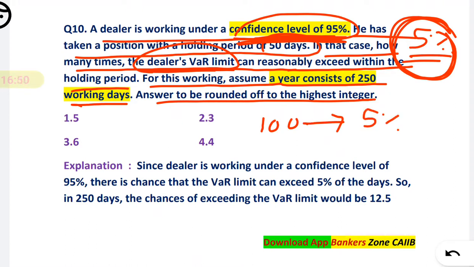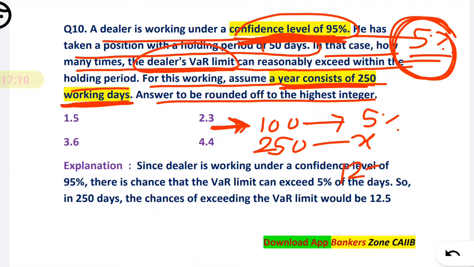Okay, so what they have said is that the year consists of 250 working days. So 100 means full, that is 100. So for the full year they have said 250 working days. So here, 250 out of 250, what will it be? When you solve, you cross multiply and divide. You will get 1250 divided by 100. You will get 12.5 as x.